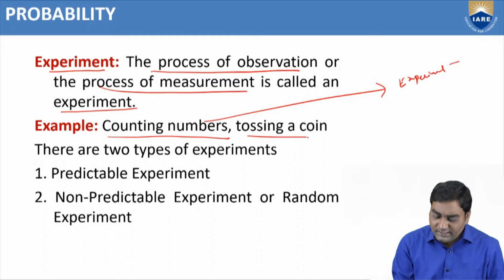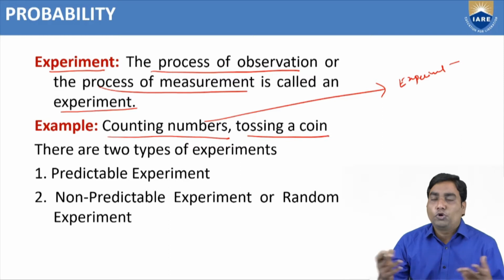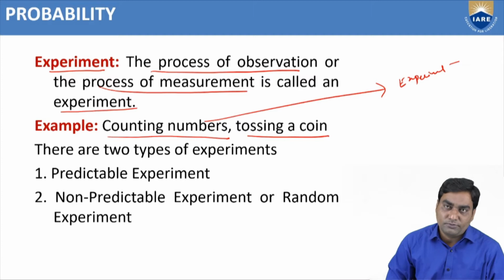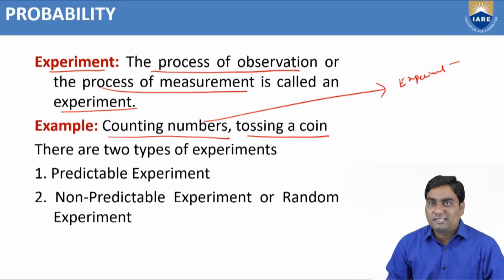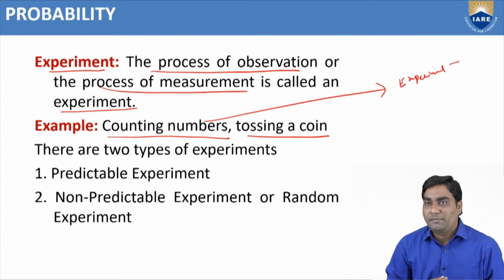Similarly, tossing a coin, throwing a die, or counting the students in the classroom. All these are experiments because they involve the process of observation or measurement.